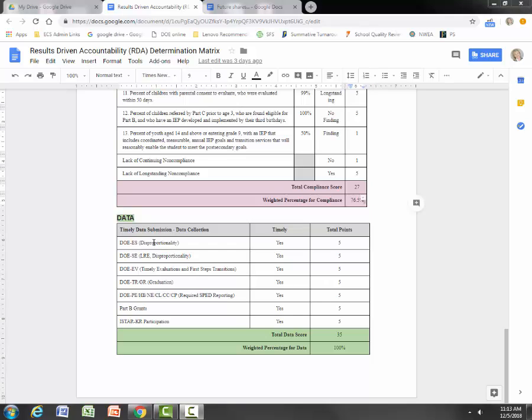And then finally they look at our timely submission of data, which is all of these reports that go to the DOE. And this is to Charles Stevens' credit that we have gotten 100% compliance in this category. So that is how we are judged by the Department of Education.